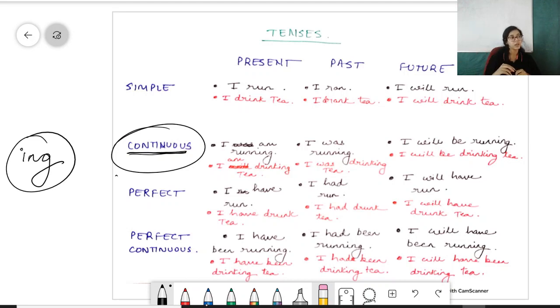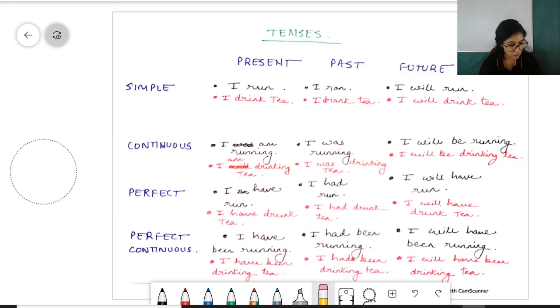And if I am saying that I was cycling this morning, which is not present, which is past tense, so I was cycling in the morning. And if I have to say this sentence in simple past, I will simply say I cycled this morning. Alright, so that was continuous. Past continuous, I was cycling. Future continuous, I will be sleeping.